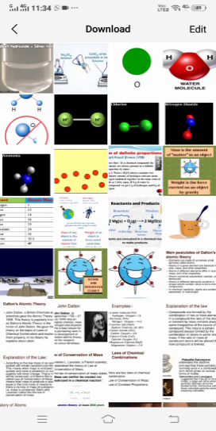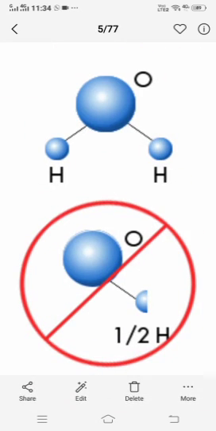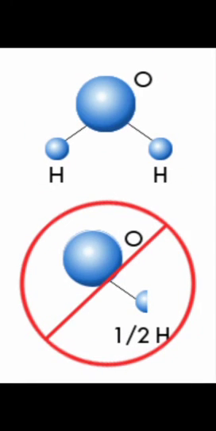Simple whole number ratio. Okay, now here if I take H, one hydrogen atom, then another hydrogen atom, and then one oxygen atom, when you combine them you are going to get a water molecule. It will never happen that half an atom of hydrogen is taken, because obviously we cannot divide an atom. So what he said is that atoms are taken in whole number ratio.